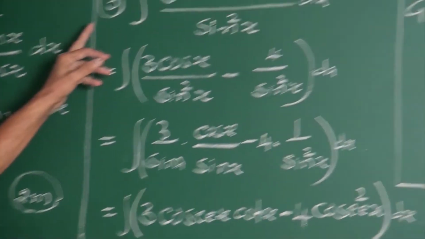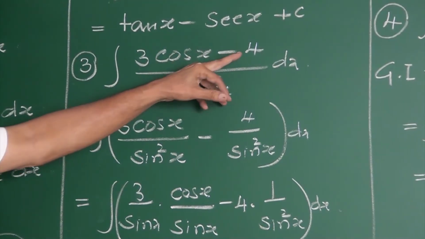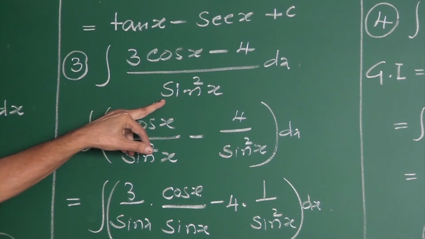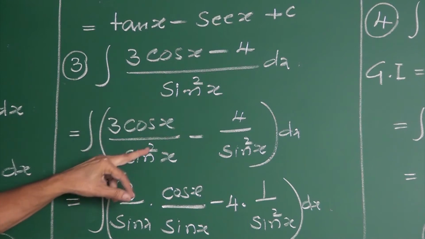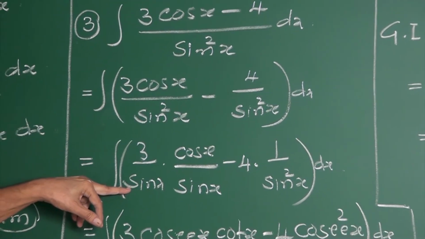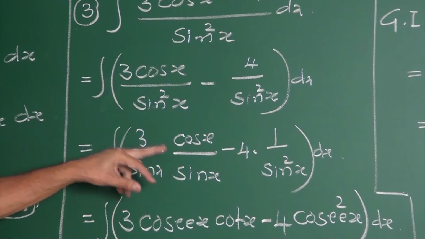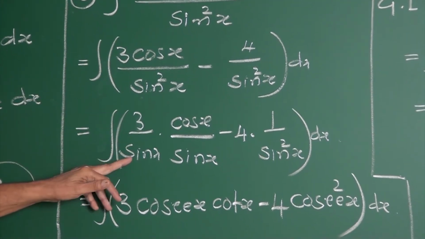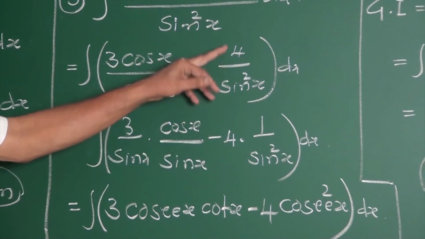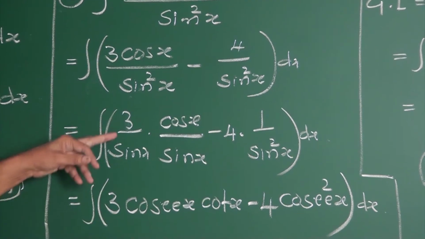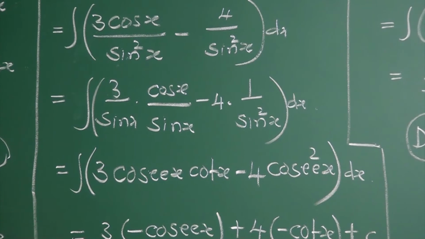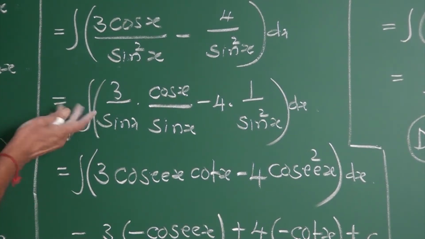Next, the same parallel, third: 3 cos x minus 4 upon sin square x. That is 3 cos x upon sin square minus 4 upon sin square. It is 3 by sin x into cos x upon sin x, splitting sin x: one sin by itself, one sin with cos, minus 4 into 1 by sin square x. It is 3 into 1 by sin, which is cosec x. If you wanted, you may write this also.